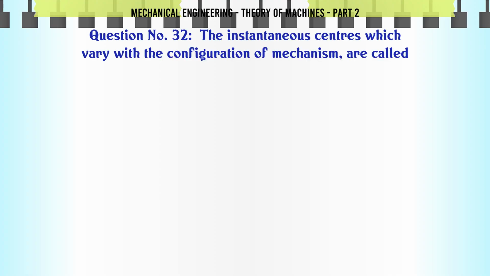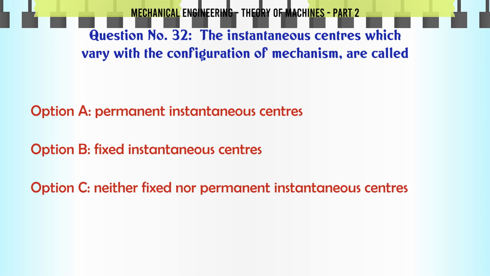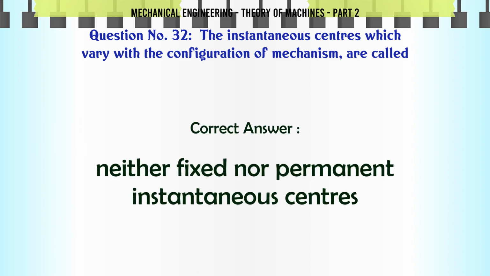The instantaneous centers, which vary with the configuration of the mechanism, are called A. Permanent instantaneous centers. B. Fixed instantaneous centers. C. Neither fixed nor permanent instantaneous centers. D. None of the above. The correct answer is neither fixed nor permanent instantaneous centers.